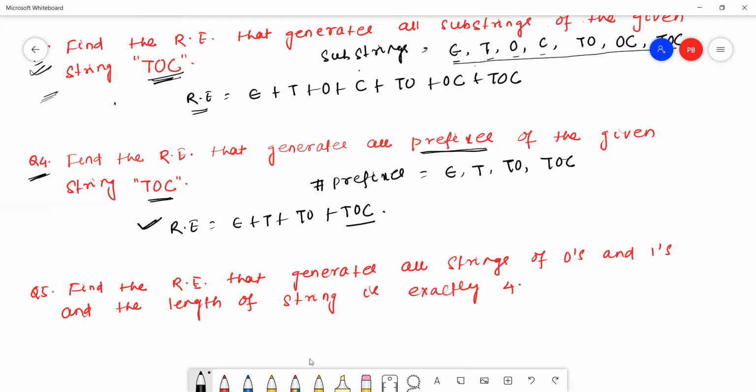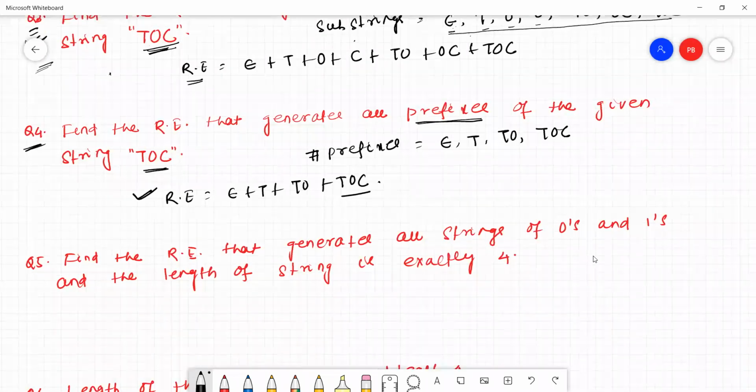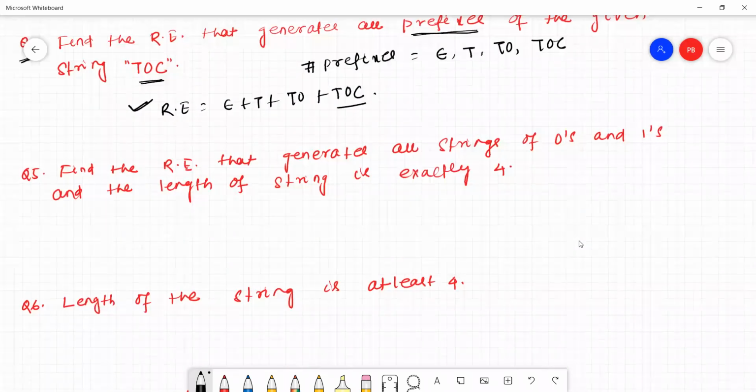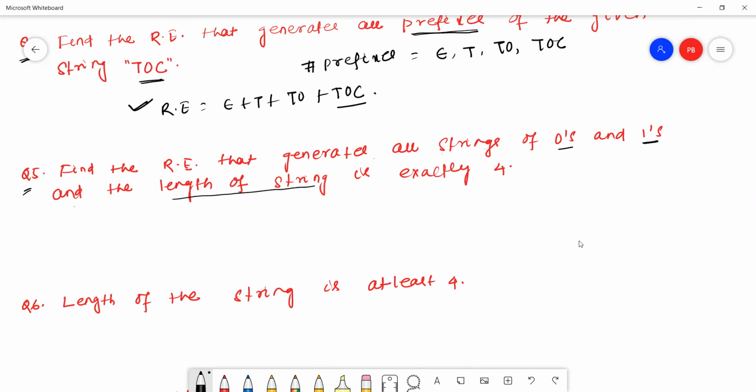Now we'll see the fifth question. Find the regular expression that generates all strings of zeros and ones where the length of the string is exactly 4. Here the input alphabet is 0, 1, and the length is exactly 4.